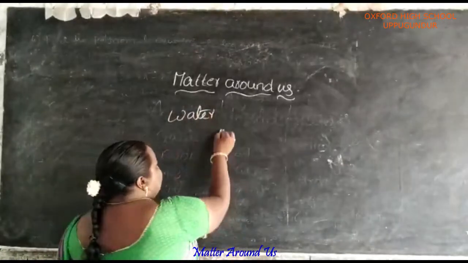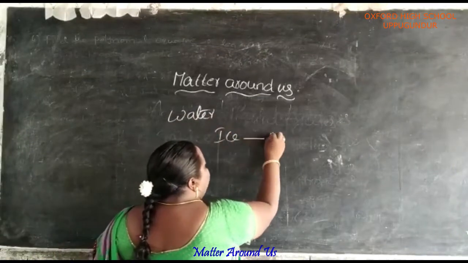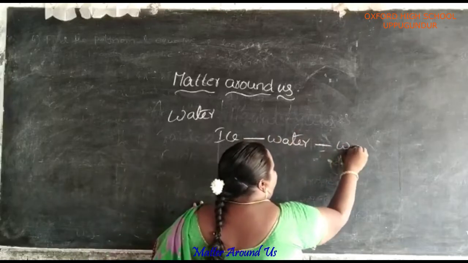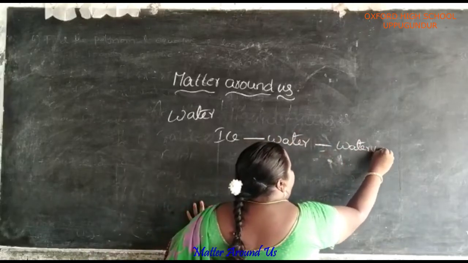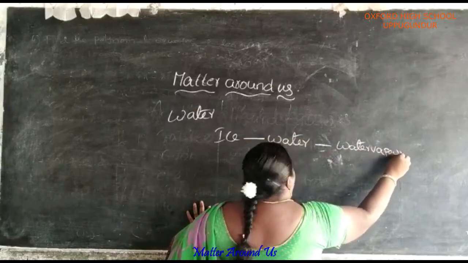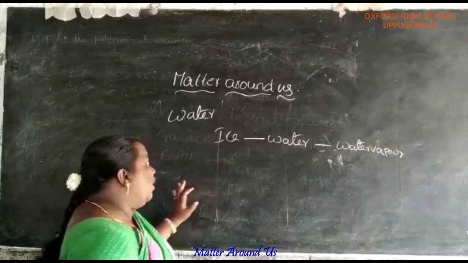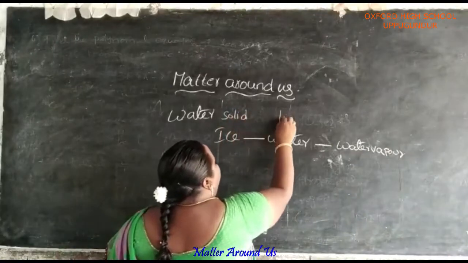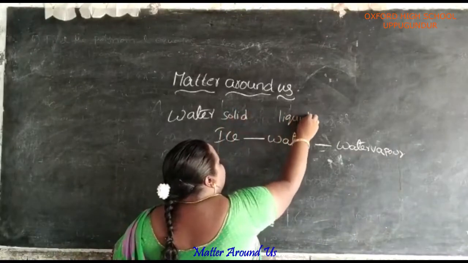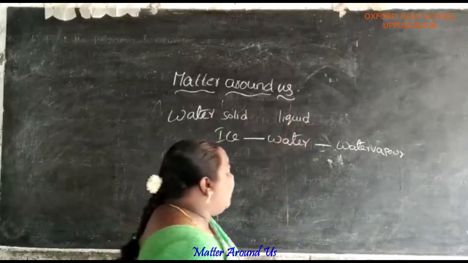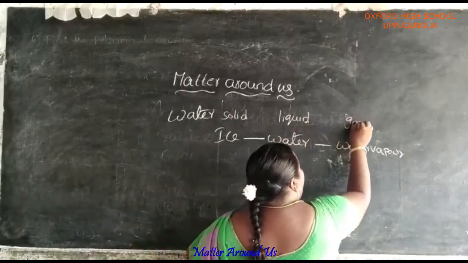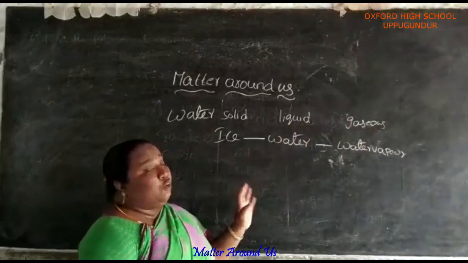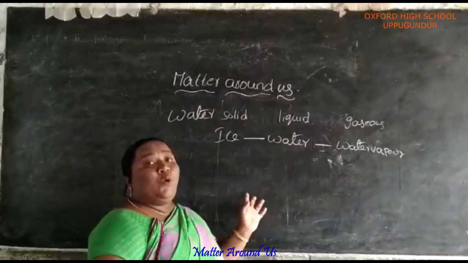The example for solid state is ice, for liquid state is water, and for gaseous state is water vapor. This is interchangeable. We can convert from one state to another state.